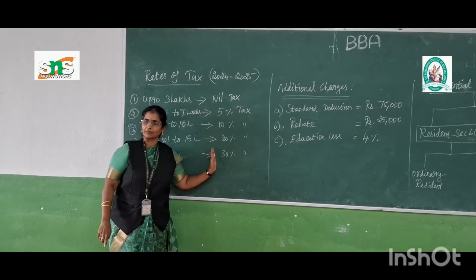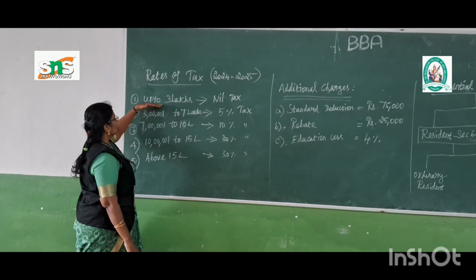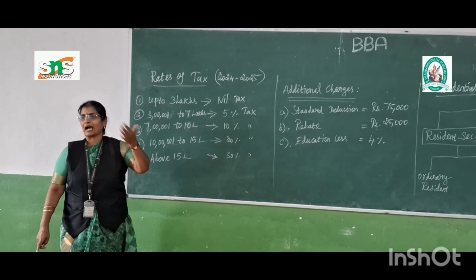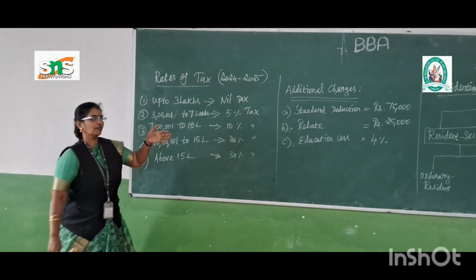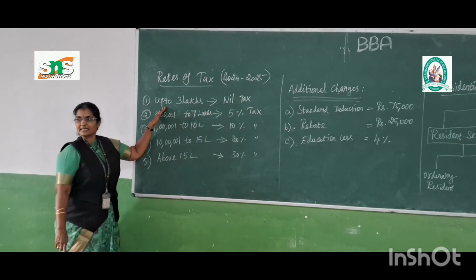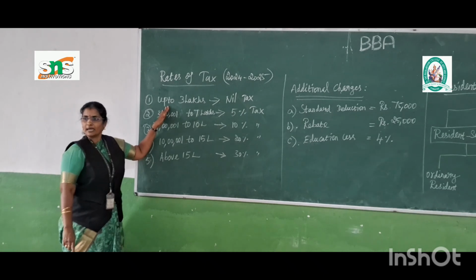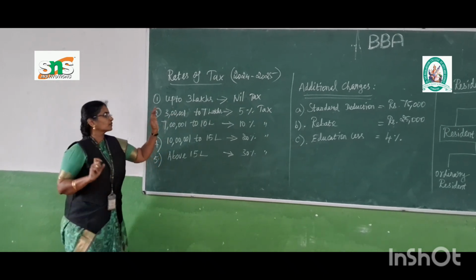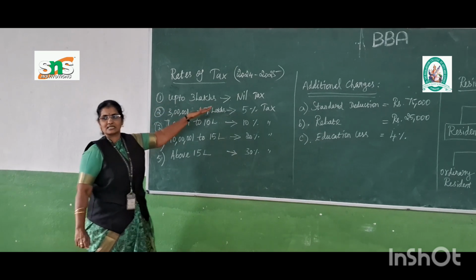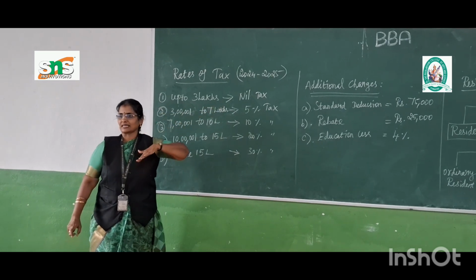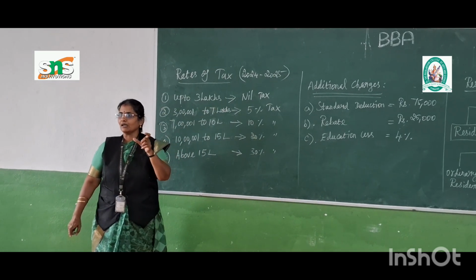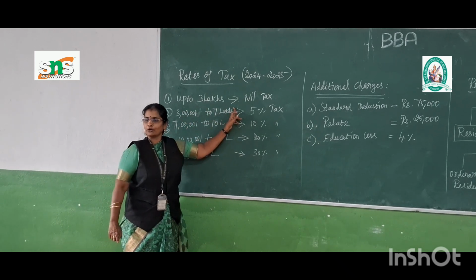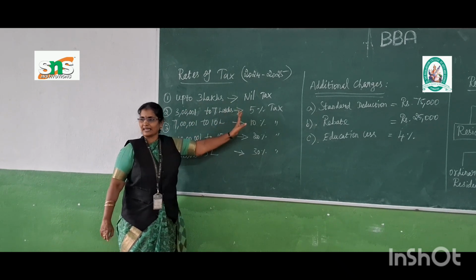So based on their income, first of all, we take the first condition: suppose any individual person, we are supposed to calculate the tax. At that time, we have to consider the tax concept and the amount. Based on their income only, we have to calculate the tax. So the first slab is up to 3 lakhs. Suppose any person is earning an annual income of up to 3 lakhs, they don't have any obligation to pay the taxes.